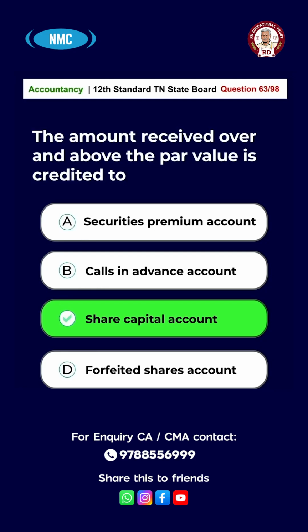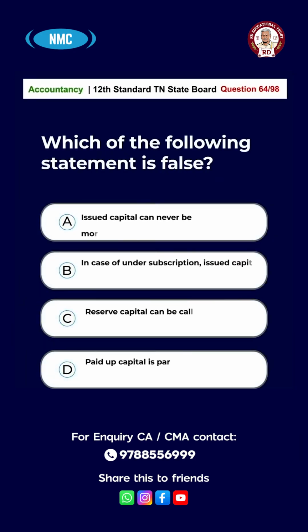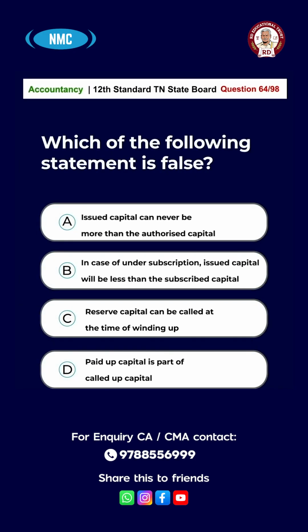Share capital account. Question number 64. Which of the following statement is false? Option A. Issued capital can never be more than authorized capital. Option B. In case of undersubscription, issued capital will be less than the subscribed capital. Option C. Reserve capital can be called at the time of winding up. Option D. Paid up capital is a part of called up capital. The answer is option B. In case of undersubscription, issued capital will be less than the subscribed capital.